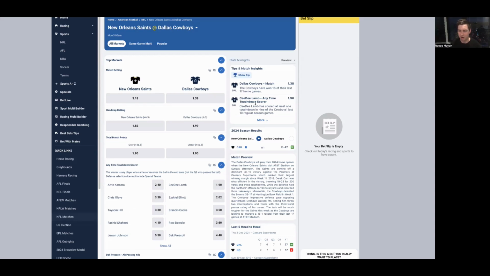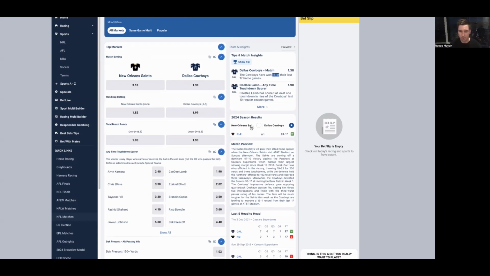Firstly, Dallas is just very, very hard to beat at home. You see here they've won 16 of their past 17 home games. So New Orleans, they're coming off a big win in week 1 at home against Carolina, 47 points to 10. However, Dallas also coming off a solid win against Cleveland, 33 points to 17. So both sides were very, very high scoring against lesser opposition in week 1, especially New Orleans.